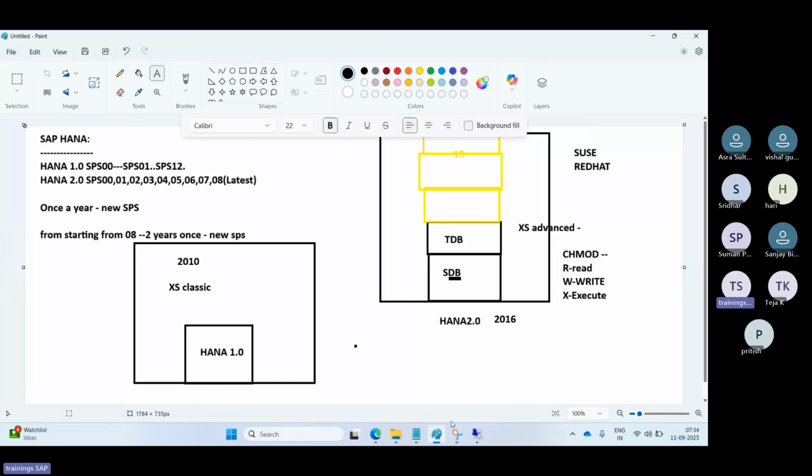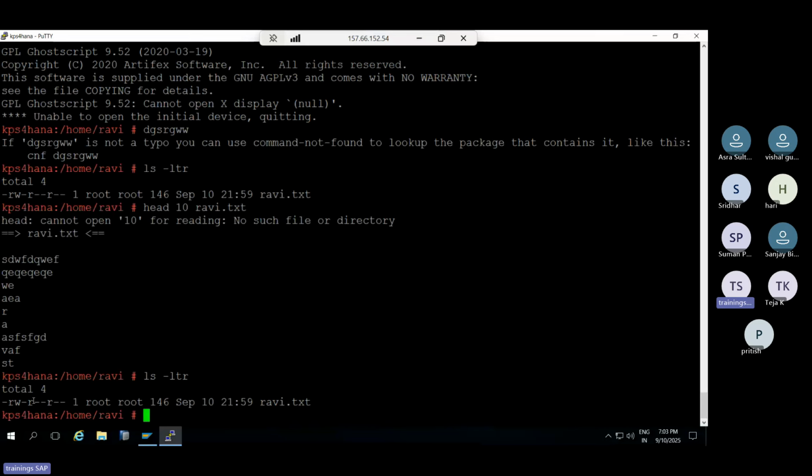If you see here, the owner of this file is the root user. The owner has read and write permission. The group only has read permission, and others also only have read permission. Read and write means owner. The second part is the group, and then everybody else, others. That is the main thing here.